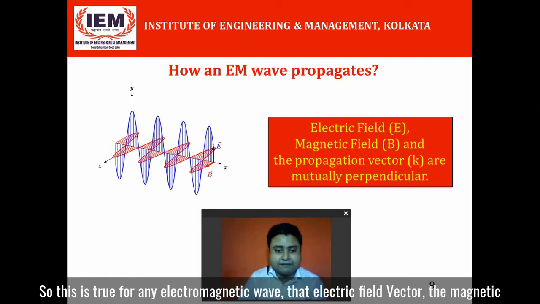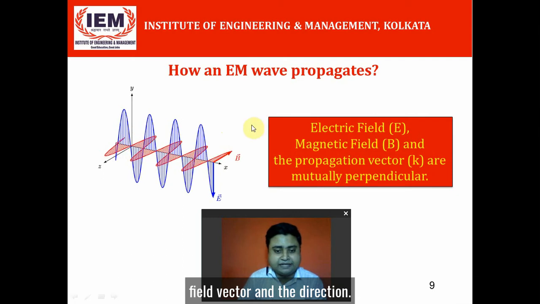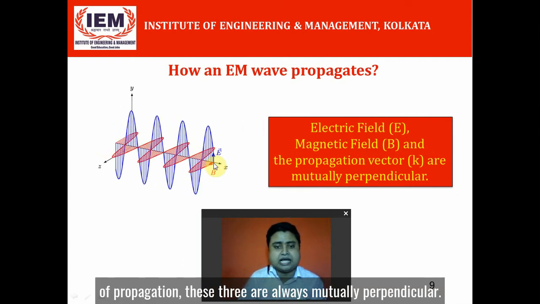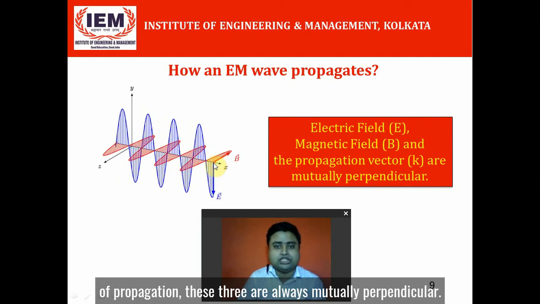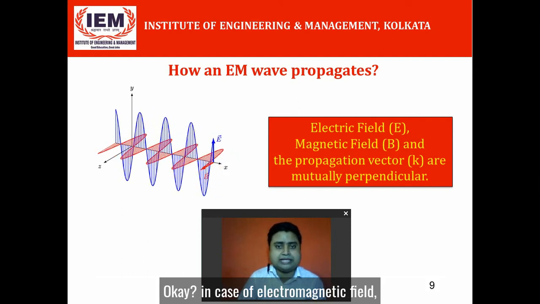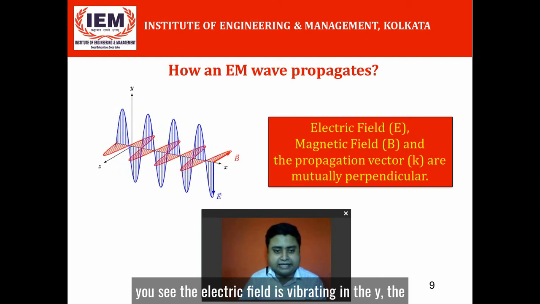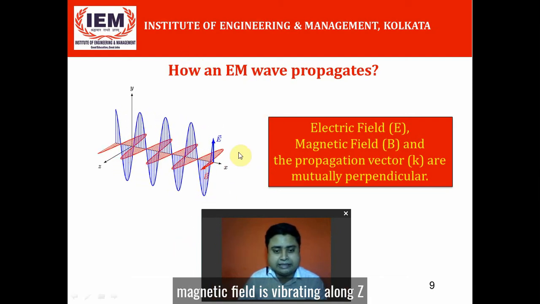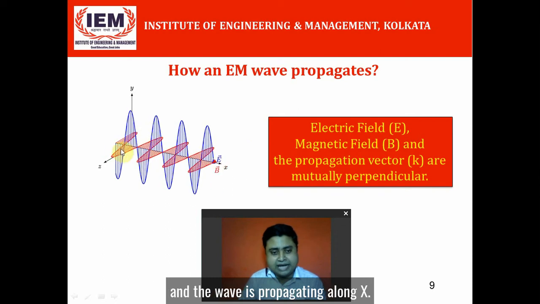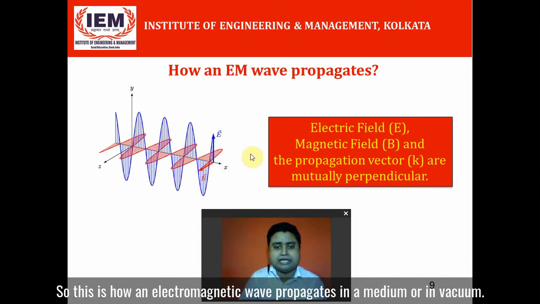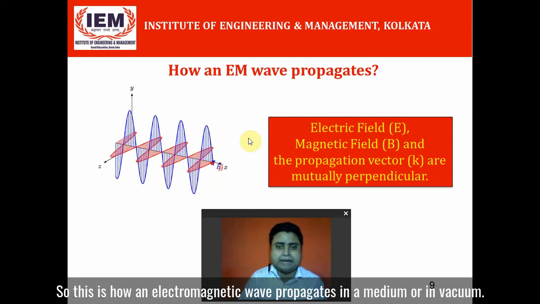The electric field vector, the magnetic field vector, and the direction of propagation are always mutually perpendicular. So the electric field is vibrating along Y, the magnetic field is vibrating along Z, and the wave is propagating along X. This is how an electromagnetic wave propagates in a medium or in vacuum.